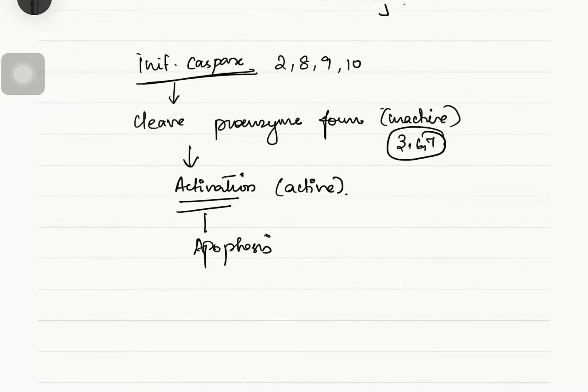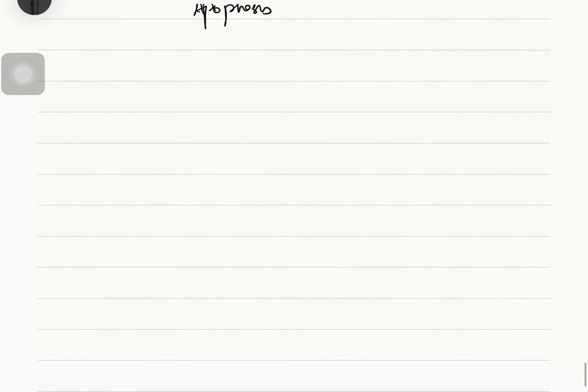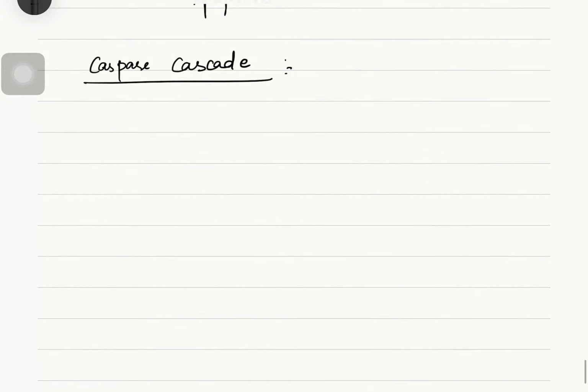So now we will see caspase cascades. In a caspase cascade, there is sequential proteolytic activation of one caspase after another in an orderly fashion during the initiation of apoptosis.